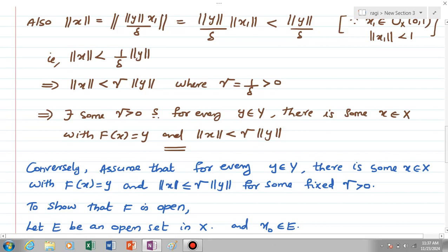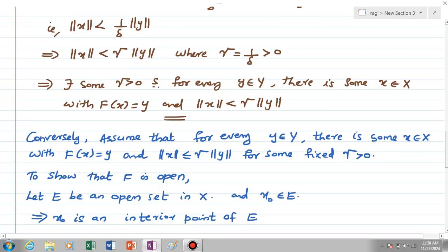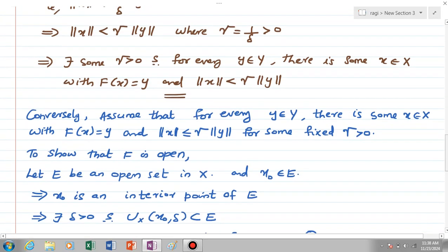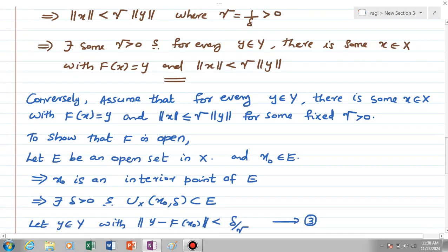So conversely, assume that for every y element of Y there is some x element of X with f of x equal to y, and norm x less than or equal to gamma into norm y for some fixed gamma greater than 0. Now to show that f is open, we have to show that it maps open sets into open sets. For that, choose an open set E in X and a point x0 element of E. Then x0 is clearly an interior point of E because E is open.